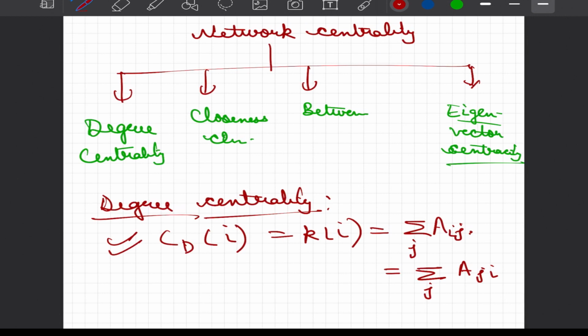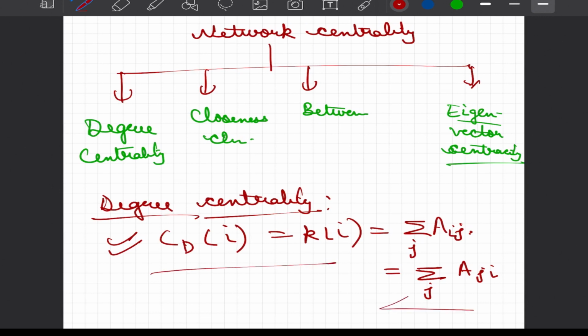What we do is calculate the degree of each node in the network and arrange that vector in descending order, and if we have to identify the top 1, top 5 or top 10% of nodes, we can quickly identify them from the vector that we obtained after arranging these nodes in order.